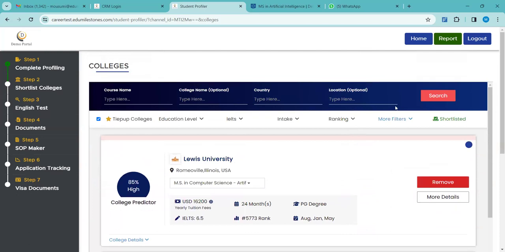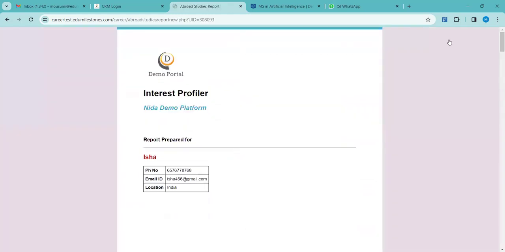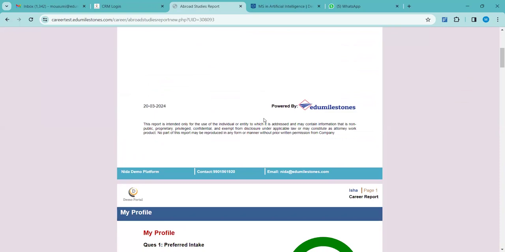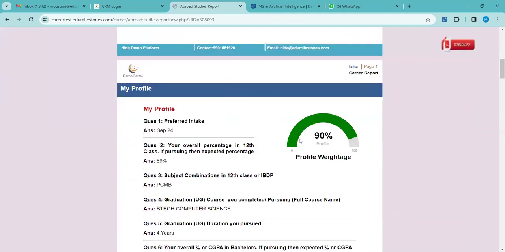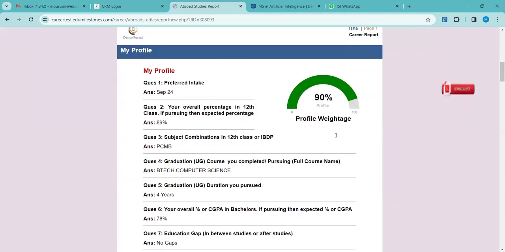Now I want to check the universities that are shortlisted and the student's report. For that, I have to go to this report option. Can everyone see this beside the logout option? Report, top right. I'm just clicking it here. It is in green. So this is how the student's profile will be. Here it will be your company name and logo, the student's details. Below the page, it will be your contact number and email ID so that the student can reach out to you. This is how the student profiles will look.